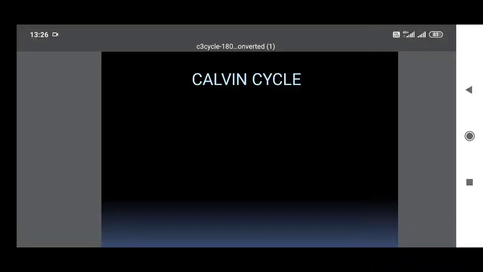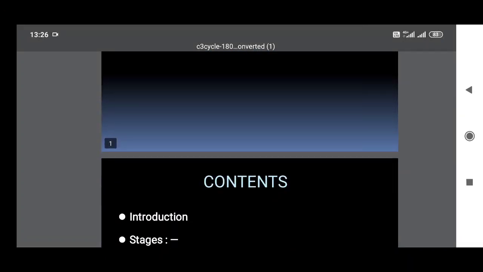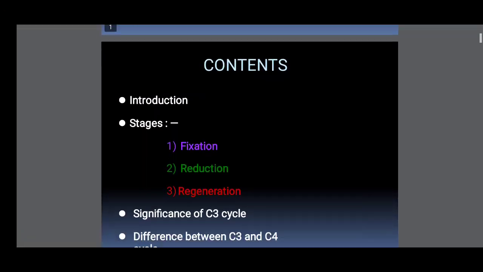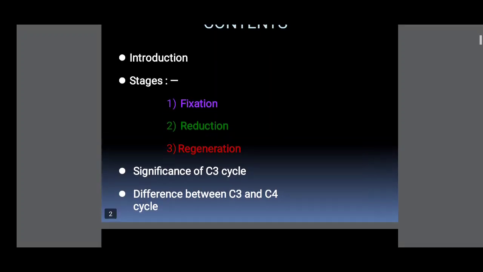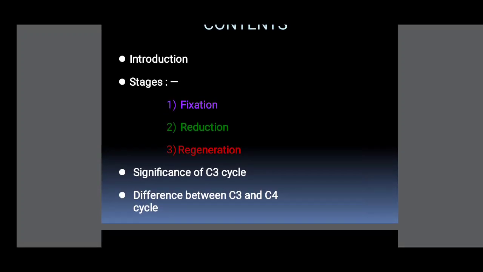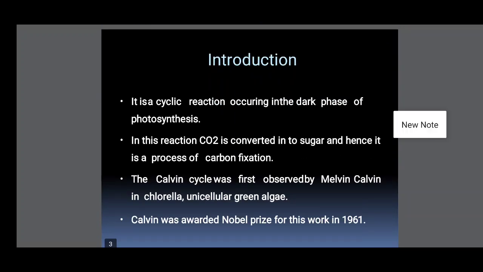Today we will discuss the Calvin cycle, that is the C3 cycle in photosynthesis. The main contents are: introduction to the Calvin cycle, stages in the Calvin cycle, significance of the Calvin cycle, and differences between C3 and C4 cycle. Here C3 cycle means Calvin cycle.